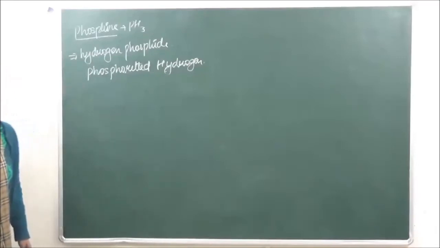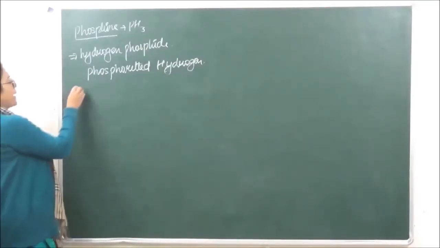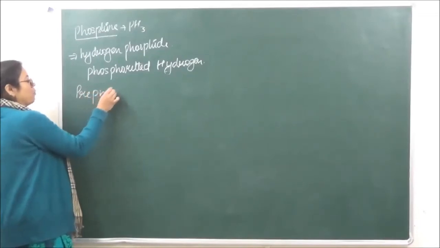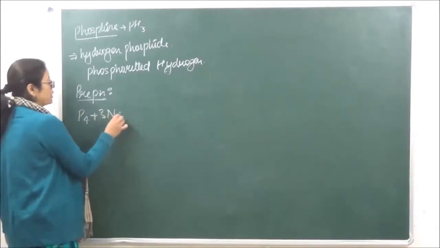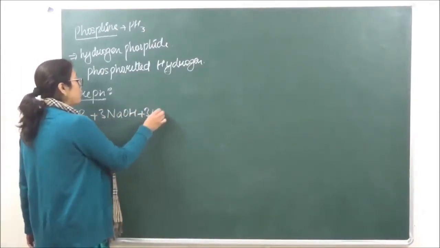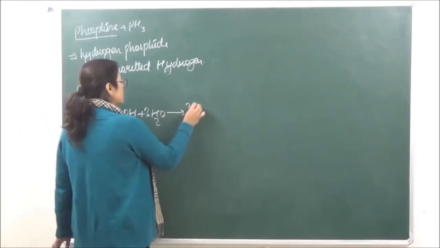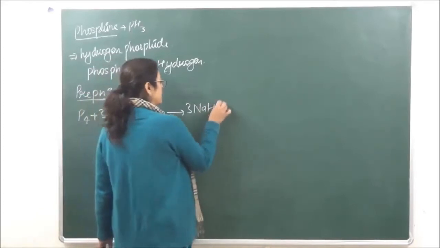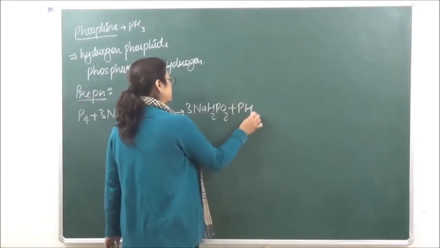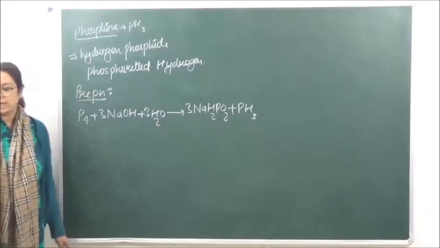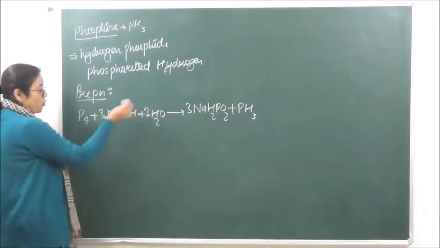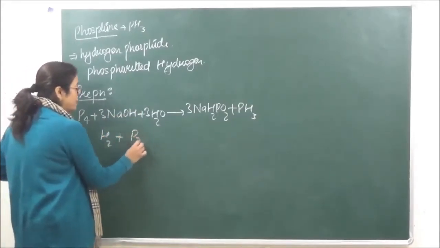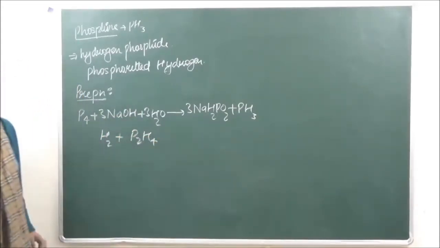ठीक है. Now when we talk of phosphine, phosphine can be prepared in the laboratory by the disproportionation reaction of phosphorus, which we just did. So phosphorus with sodium hydroxide in presence of water to give us plus phosphine. ठीक है. Now over here with PH3 there are small amounts of hydrogen and phosphorus dihydride which are also formed. So इसके साथ hydrogen and P2H4 these are also formed.